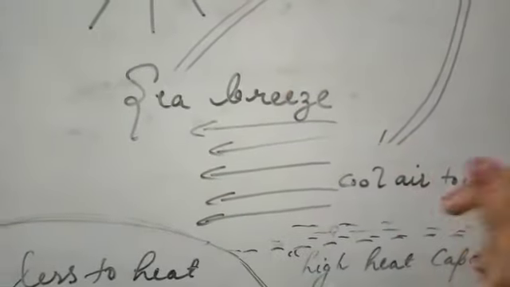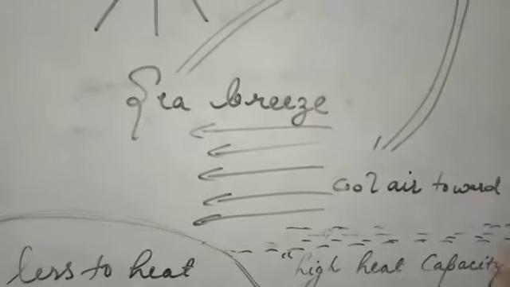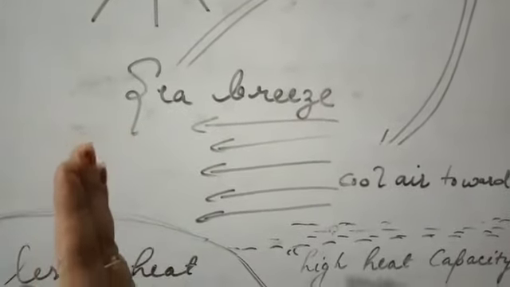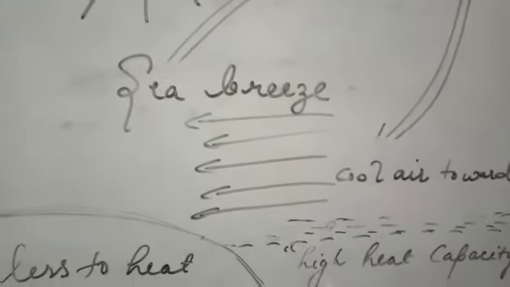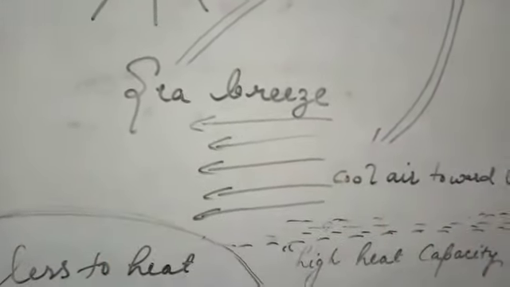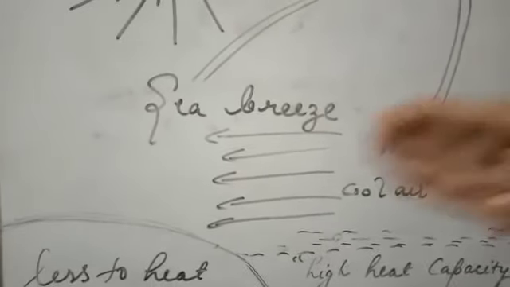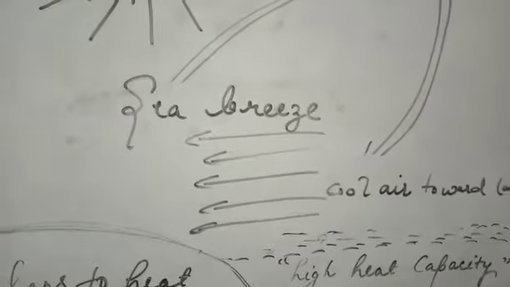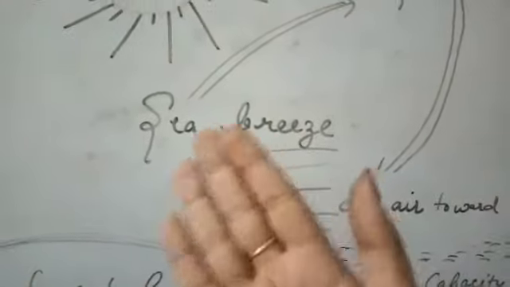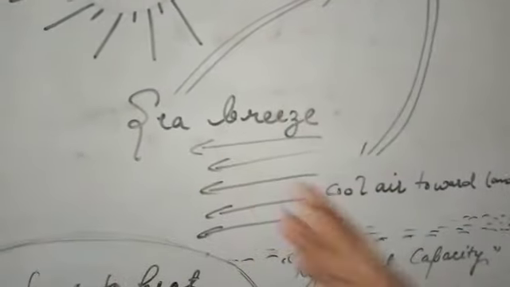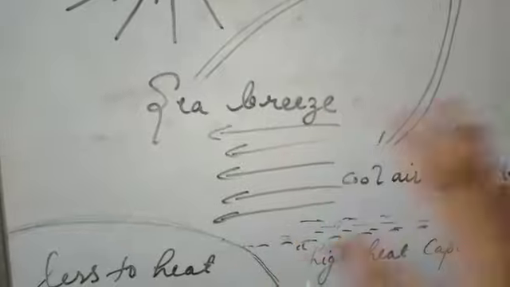On the other hand, the other phenomenon which we are going to discuss is land breeze. That means in that case the air is coming from land to sea. If the air is coming from sea, the breeze is named after the place from where the air is coming. Since the air is coming from sea, it is sea breeze, and since in the other portion the air will come from land, that will be land breeze. And this sea breeze always occurs during the day time.